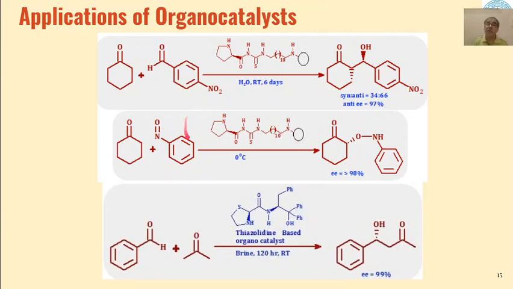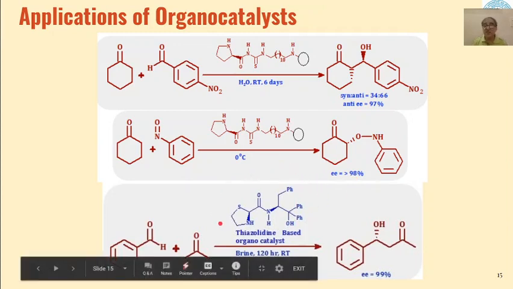Then the same polymeric thiourea proline derivative also reacts with nitrosobenzene to give us these types of enantiomeric products, and the enantiomeric excess of these products formed is more than 98%.